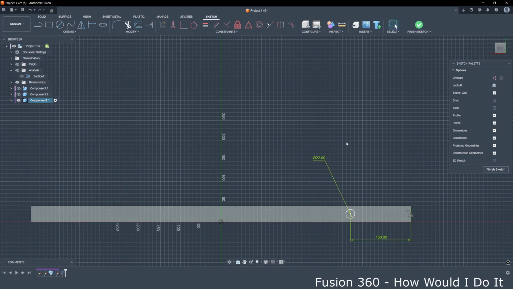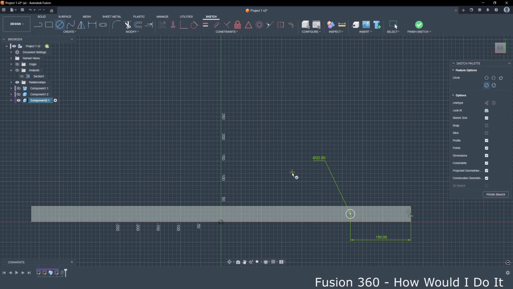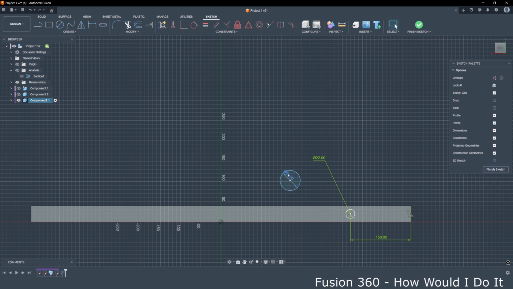Press OK. So we will have new circle here. Let's say just put any dimension here so that we can select easier. Double click on dimension and click on this dimension of 22. Now we will have these both diameters the same. If we change diameter here, let's say 50, this will become 50 also.